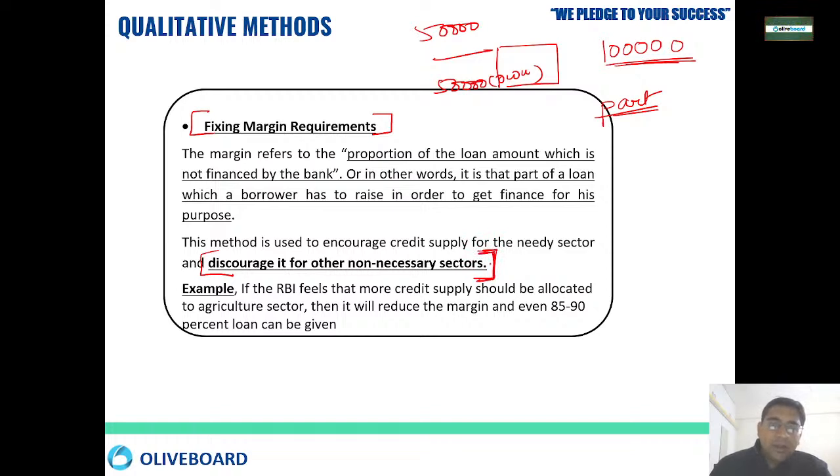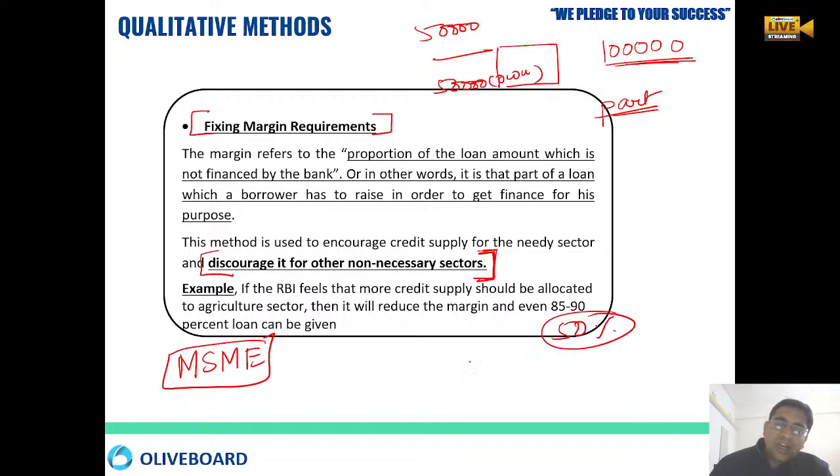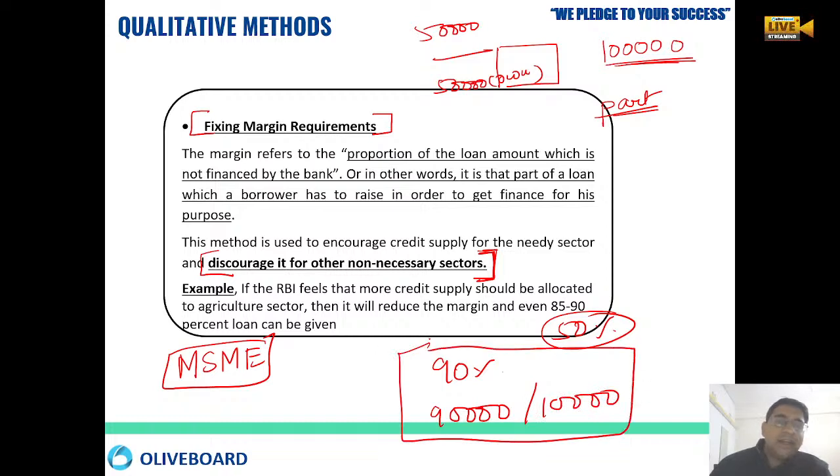Okay, right? So if RBI feels that more credit supply should be given to any sector, like if we say that we have to give more credit supply to the MSME sector, so RBI will say, okay, earlier we were only giving 50% of the loan to that sector, now start increasing to 90%. मतलब अब आप लोन लेने जाओगे तो वो आपको 90,000 दे देगा, 1 लाख अगर लेने जाओगे 10,000 you have to give on your own. Okay, so this is how RBI keeps qualitative control, like fixing margin requirement.